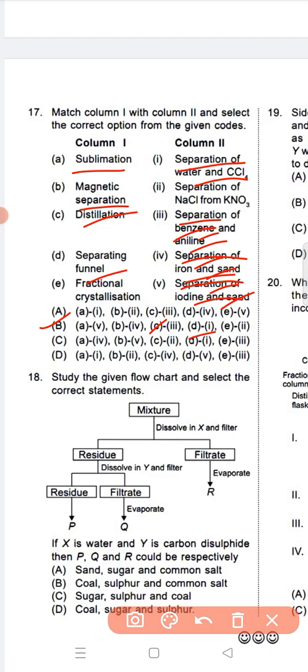And option E2, that means fractional crystallization, separation of NaCl and KNO3, because their solubilities are nearly the same. This is the answer. So option B is the correct answer for question number 17. So question number 17 done.